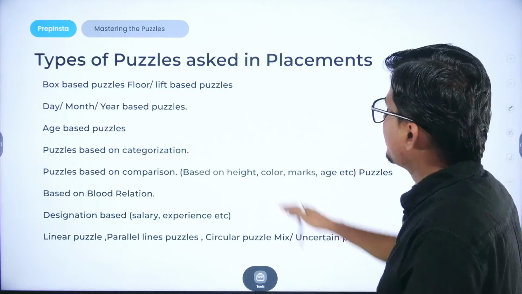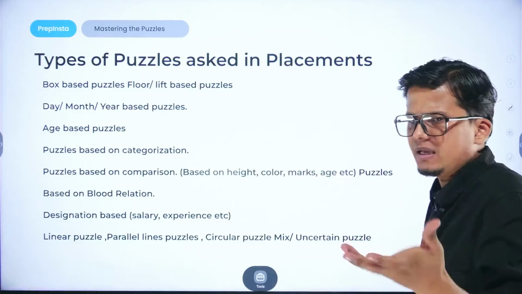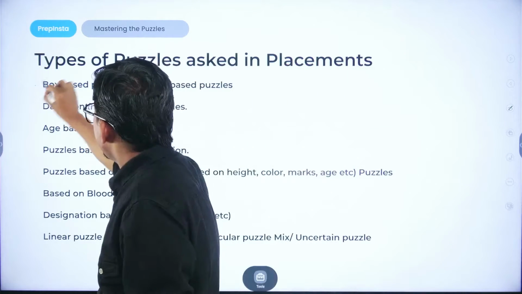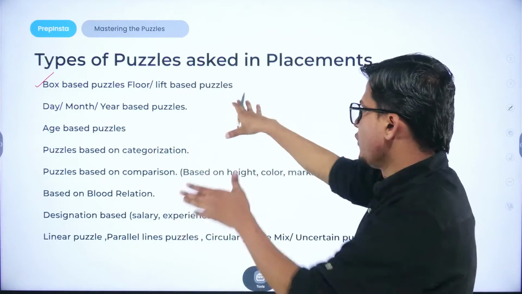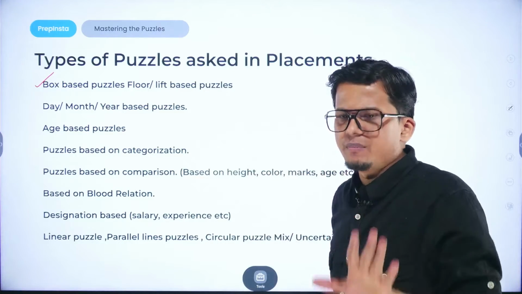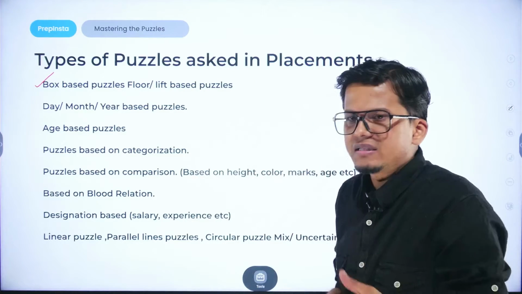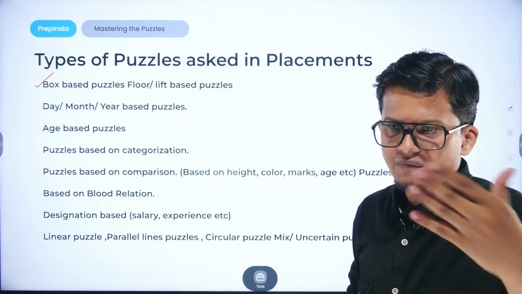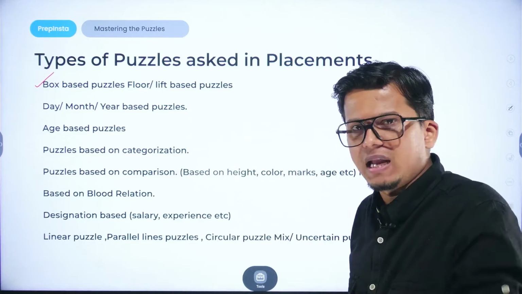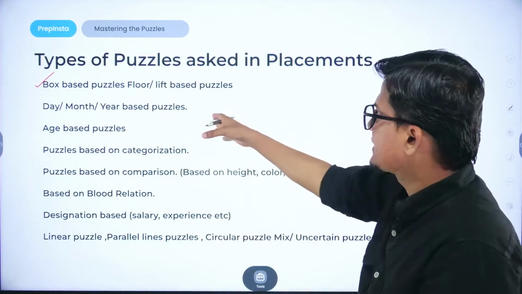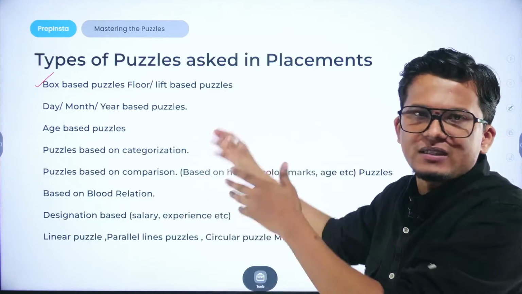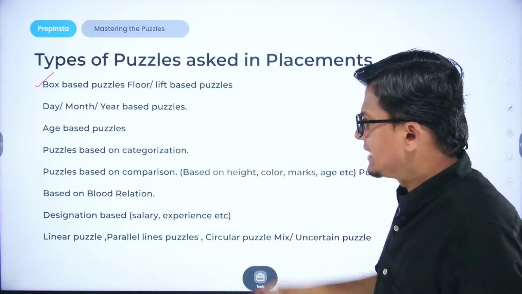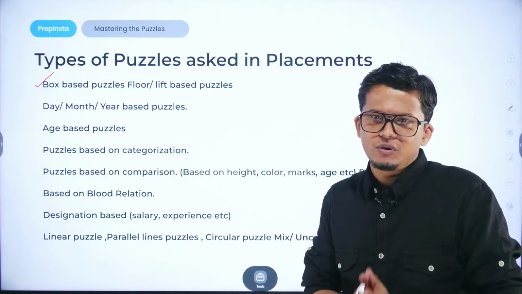So first of all, we have to understand the type of puzzle that has been asked. First would be the box-based puzzle or a floor or lift-based puzzle. It is a very famous question, right? We are given a set of information in which we are given a number of boxes and we have to align those boxes, lifts or floors as per the given information or as per the data that has been provided in the question.